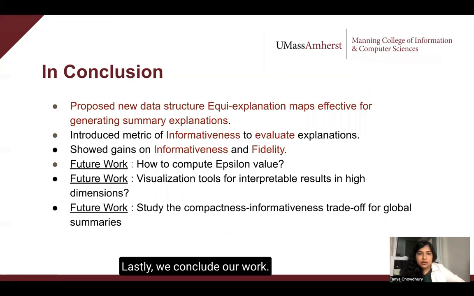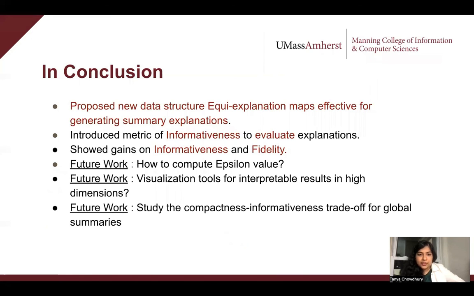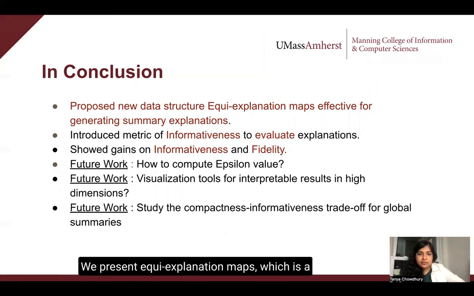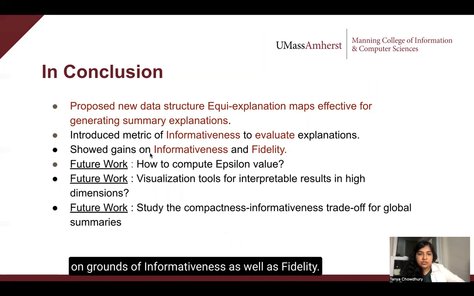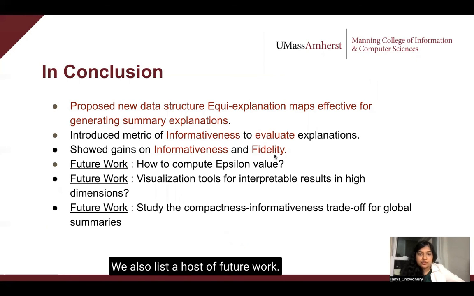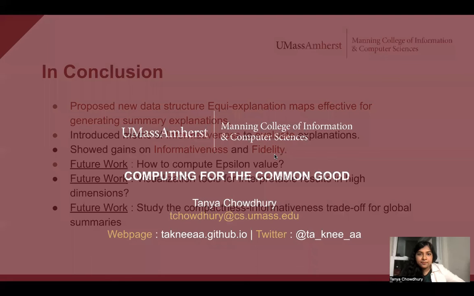Lastly, we conclude our work. We present Equi-explanation maps, which is a new data format to generate concise summary information explanations. We introduce the metric of informativeness and show gains on grounds of informativeness as well as fidelity. We also list a host of future work. Thank you.